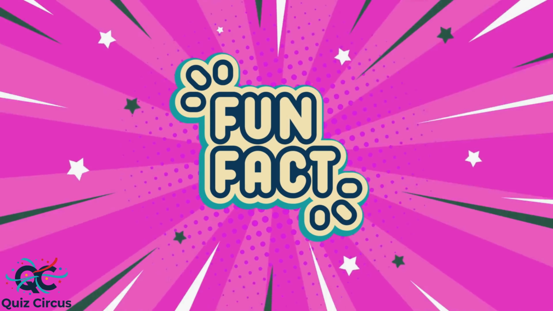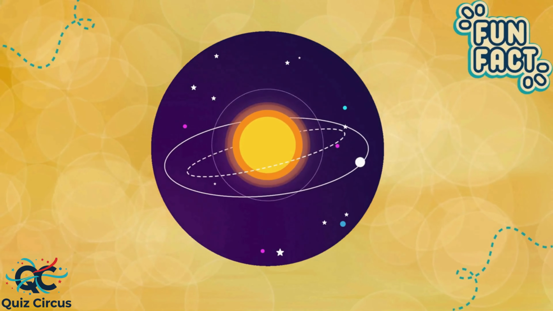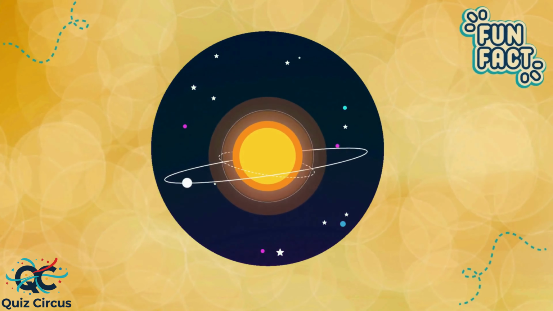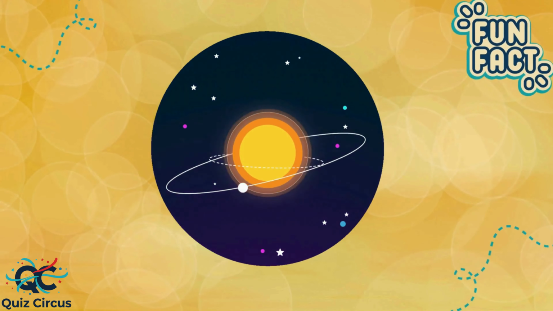Here is a fun fact. Galileo improved the telescope and discovered Jupiter's 4 largest moons. Also, he supported the idea that Earth orbits the Sun, which got him in trouble with the Church.